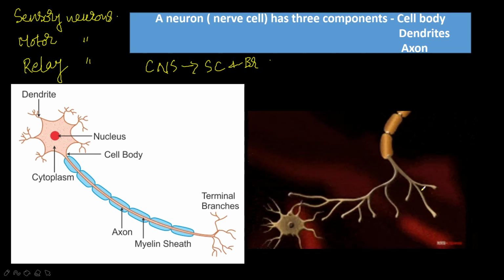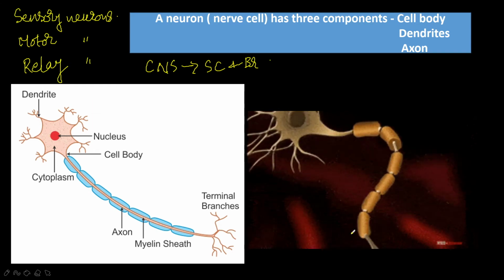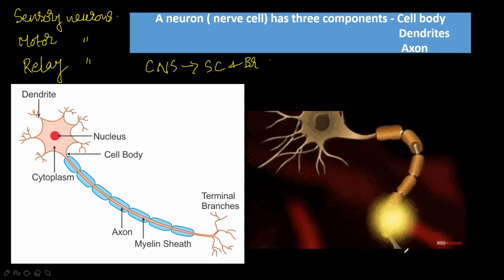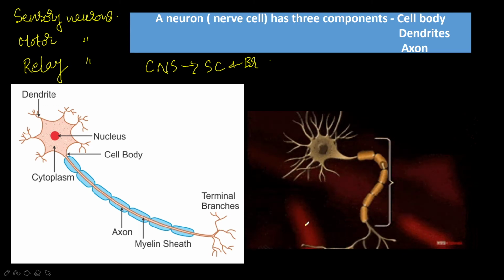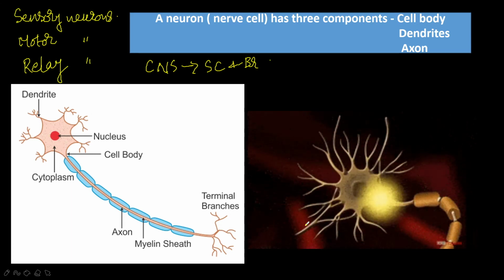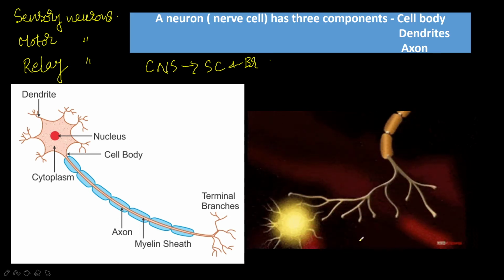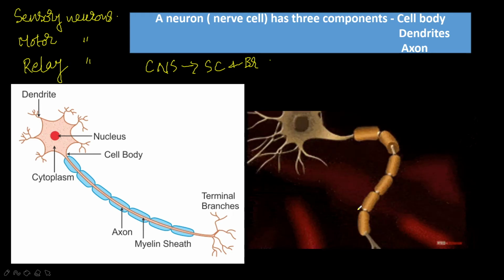The information passes through the cell body and reaches here. The very small gap, a microscopic gap between a pair of adjacent neurons over which nerve impulses pass when going from one neuron to the next, is called a synapse.